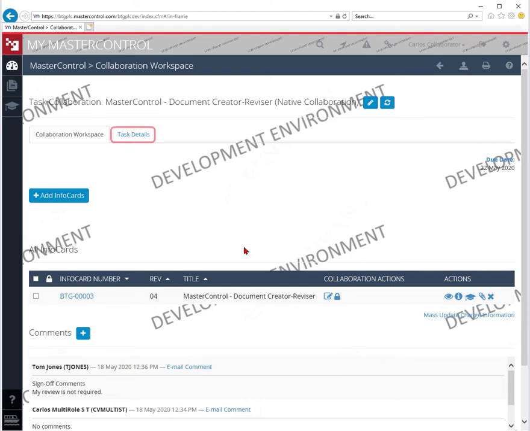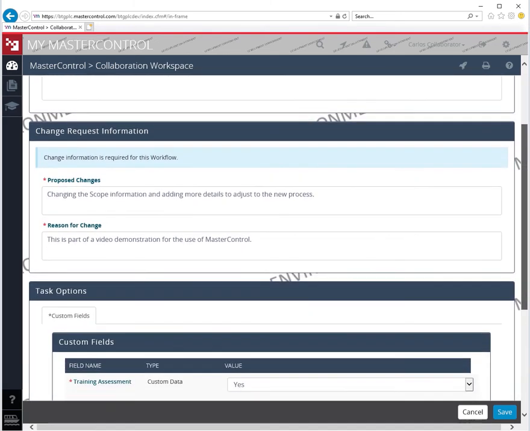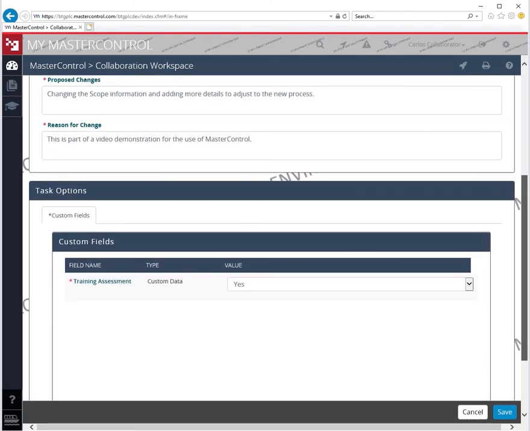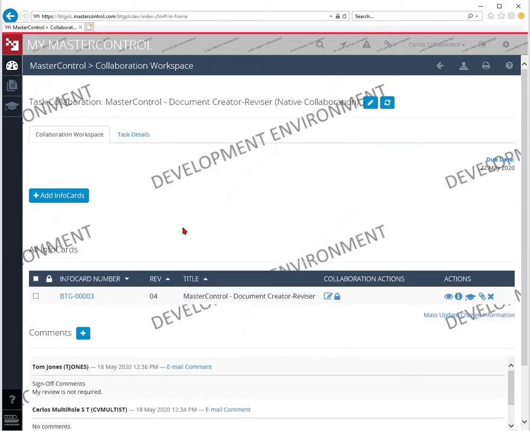You can read the approved change request information in Task Details. The due date is indicated on the right-hand side. Click on the Edit File icon to edit the current draft.